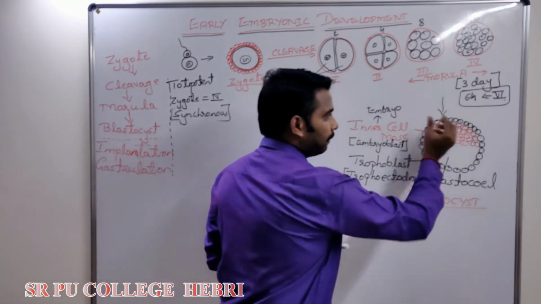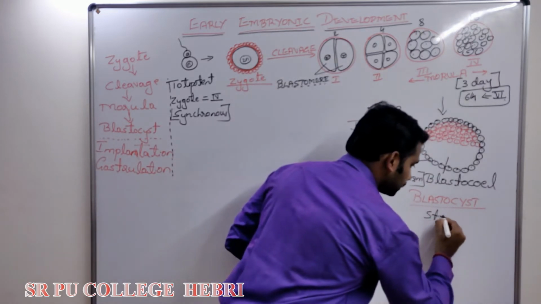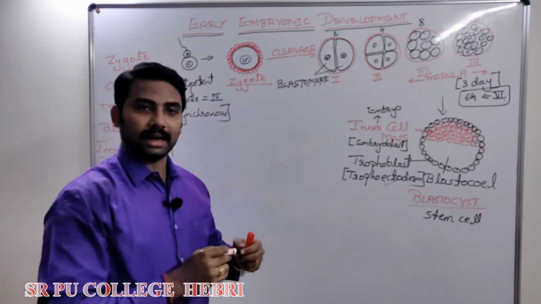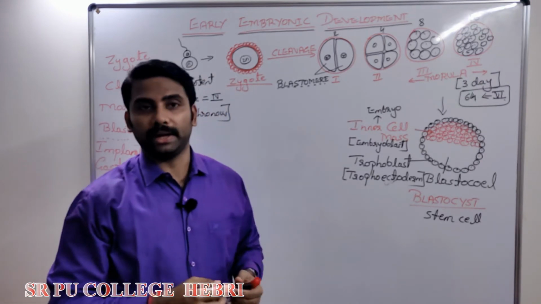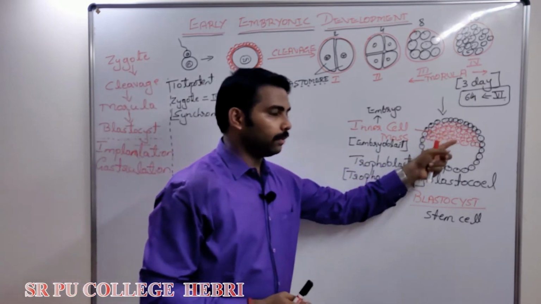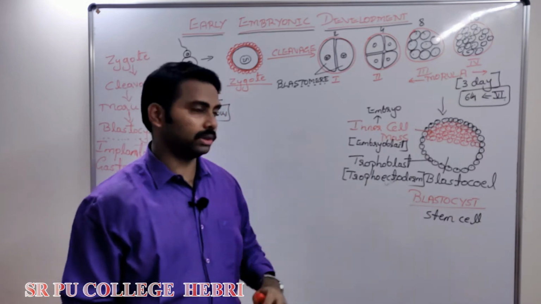This inner cell mass has some special cells which are called stem cells, which have the ability to develop into all kinds of tissues and organs of the body.